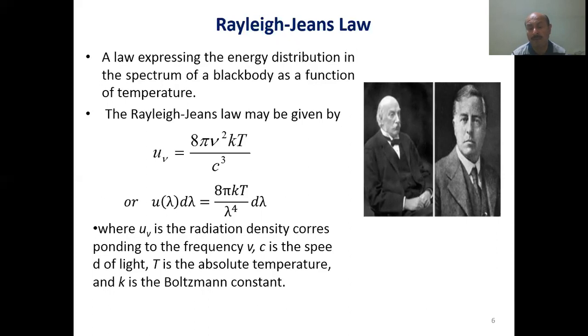With the help of Maxwell-Boltzmann statistics, they developed the formula u lambda d lambda equals 8 pi kT over lambda to the power 4, d lambda.